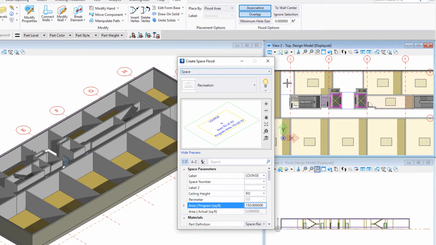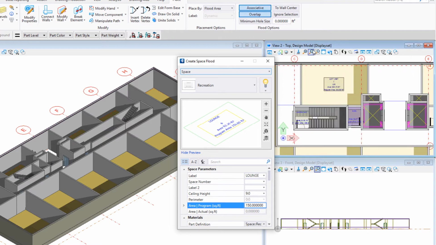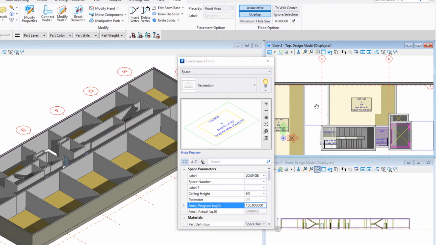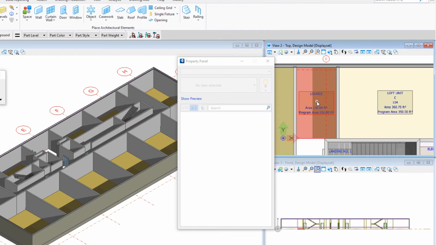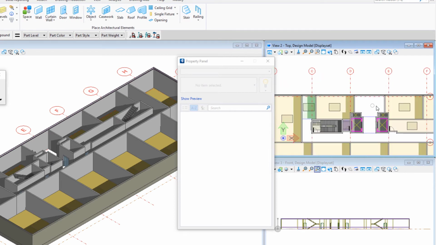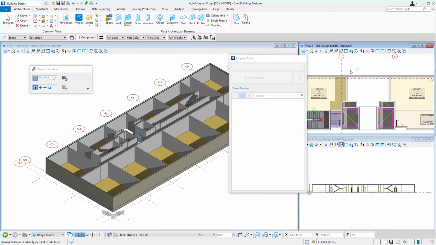And then I'm just going to come into my view, zoom in here a little bit, and I simply left click in the area that I want to flood. It'll preview what's going to flood. I left click again to accept that, and then right click or reset to complete it. And you can see there we have a lounge area of 130 square feet. Then I'm going to just move over and do the next one. You just want to make sure the area that you want to flood is shown in your view. It won't flood outside of what's in the view. That's based on that preference that we set in the first session.